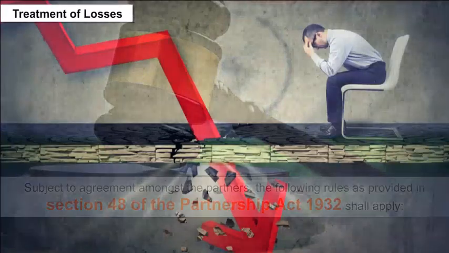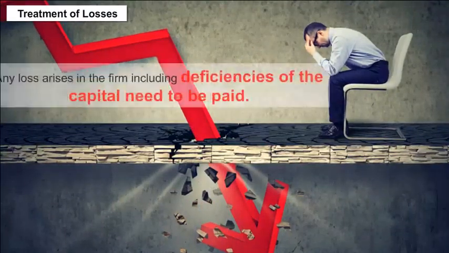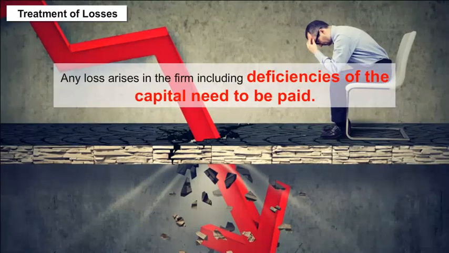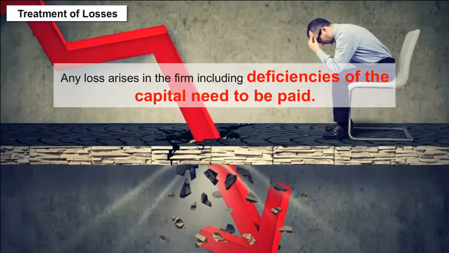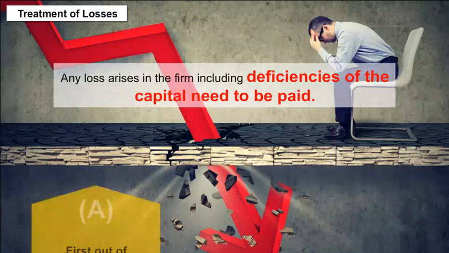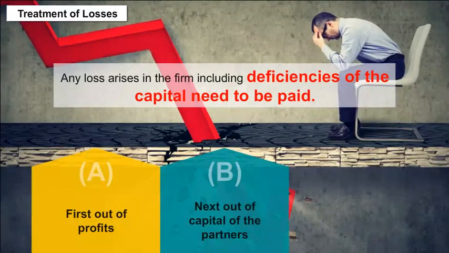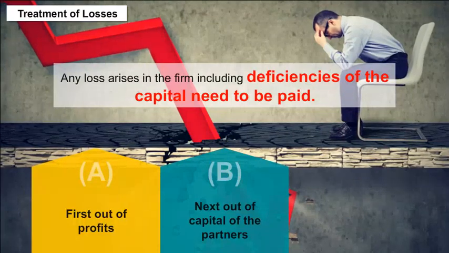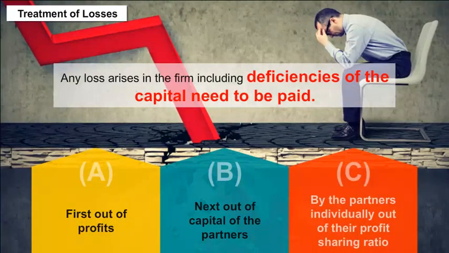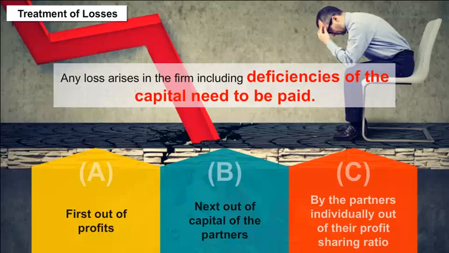A. Treatment of losses. Any loss that arises in the firm, including deficiencies of capital, needs to be paid: A. First out of profits. B. Next out of capital of the partners. C. By the partners individually in their profit-sharing ratio.